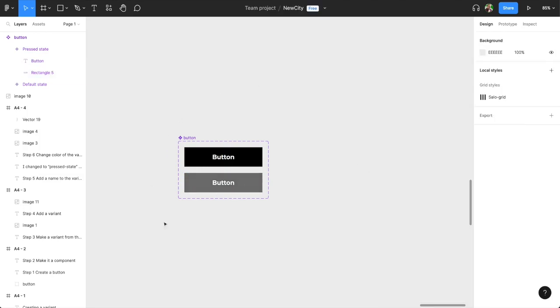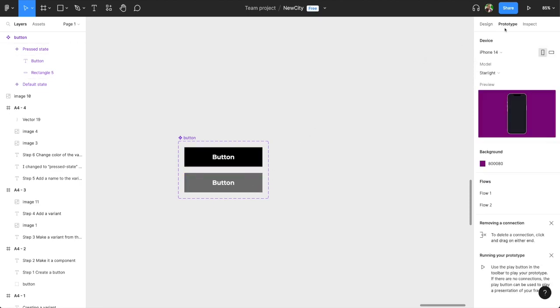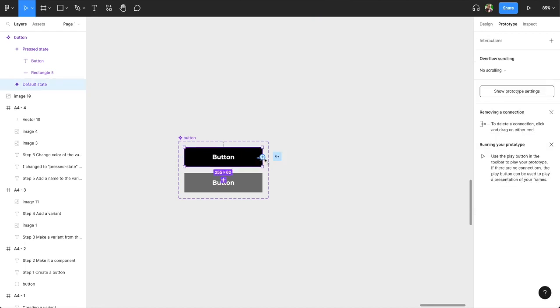After creating the button and the pressed state, we need to do a prototype. We need to link them. You go to prototype and you link the button, like default, to the variant.